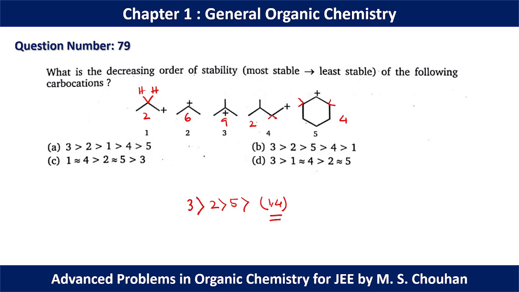Now between 1 and 4 we can go for the inductive effect, as we know that the more the branching or the higher the alkyl group, the more will be the plus I effect. So here we have a higher group present in this molecule, and here we have only an ethyl group present in the molecule. That's why 4 should have much more stability compared to 1. So that should be the proper order, and for question number 79, option D should be the correct option.